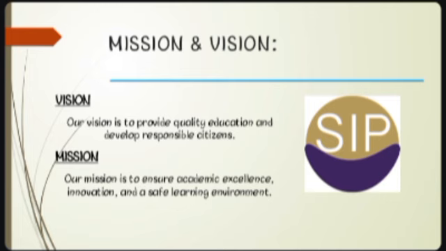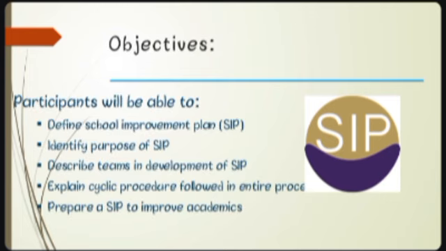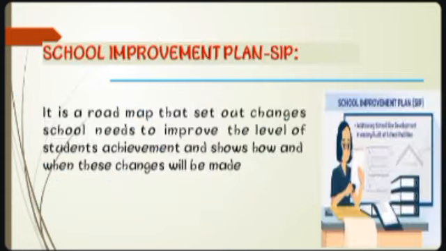Next are the objectives: defining the SIP, identifying the SIP, describing the teams in the development of the SIP, explaining the cyclic procedures followed in the entire procedure, and preparing a SIP to improve the academics. A school improvement plan is a roadmap that sets out the changes a school needs to make to improve the level of students' achievement, and shows how and when these changes will be made.